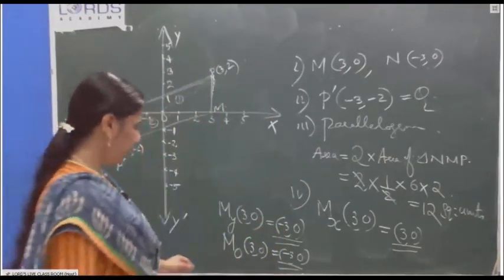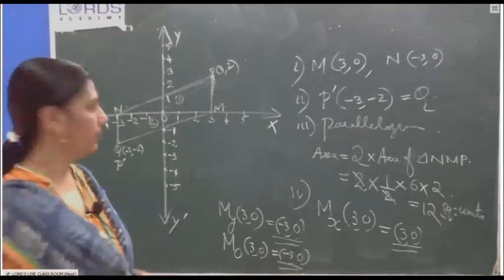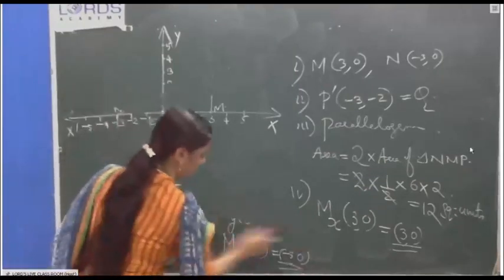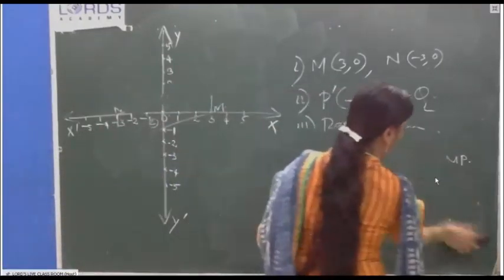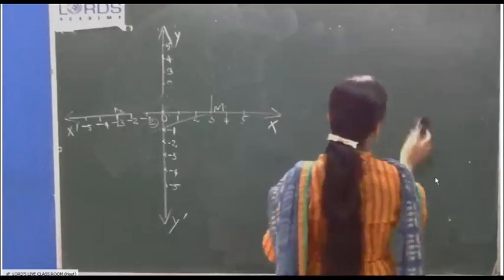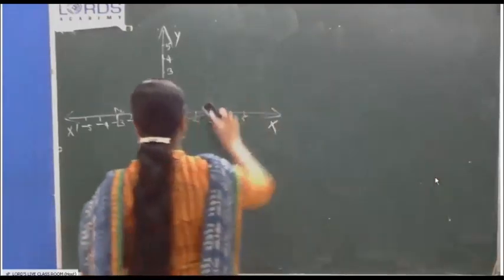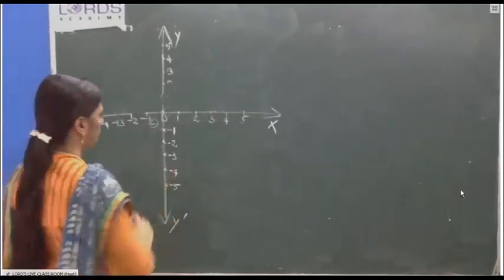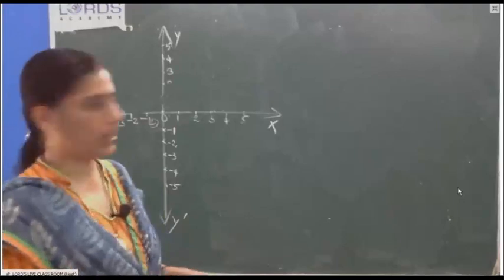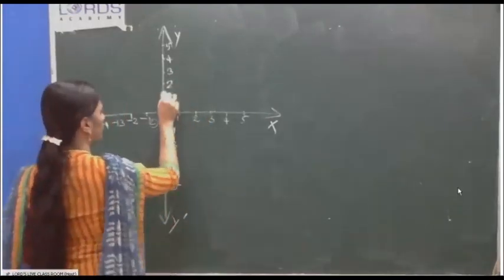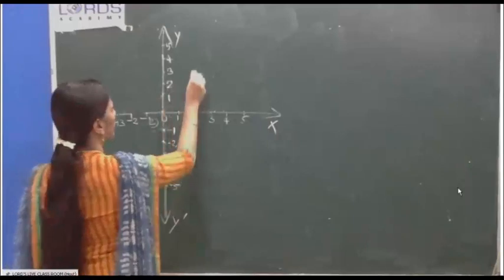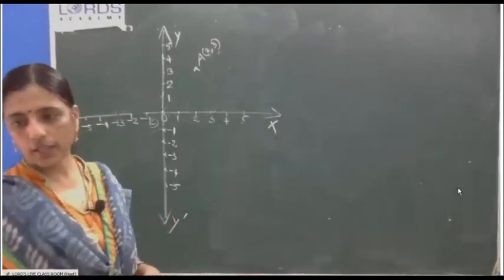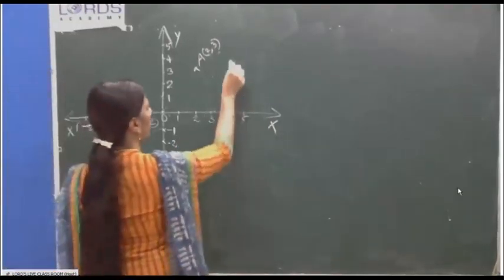So all of you mark the points A, B, C. What is the point A? Point A is 2, 3, so it will come here. You write there A 2, 3, not simply 2, 3. B is 4, 5.